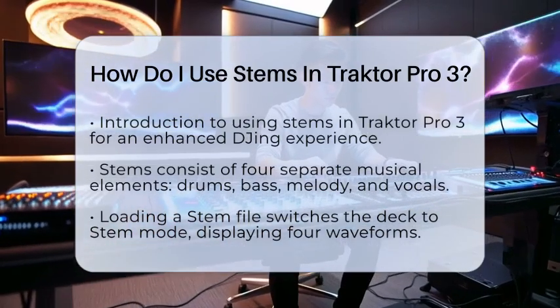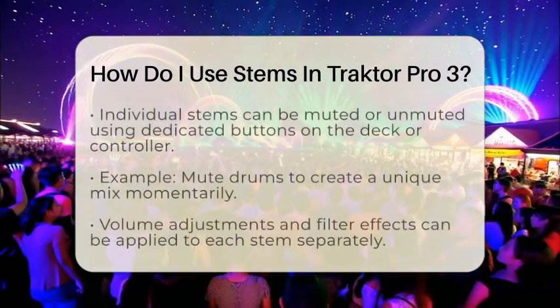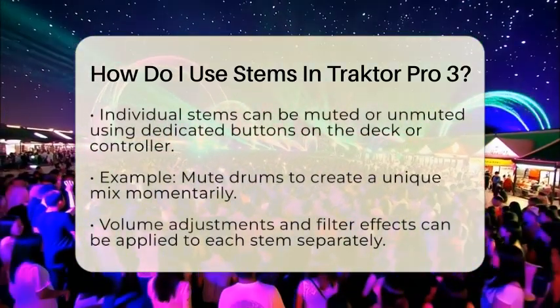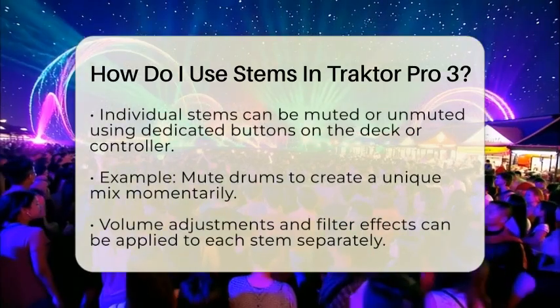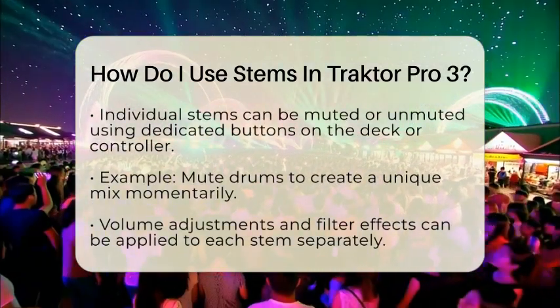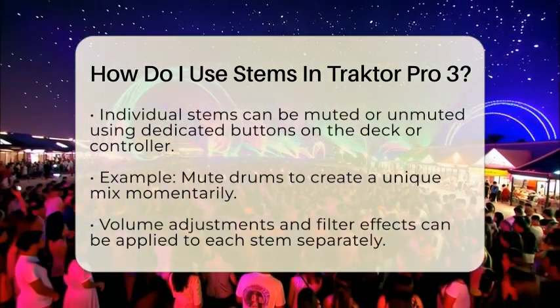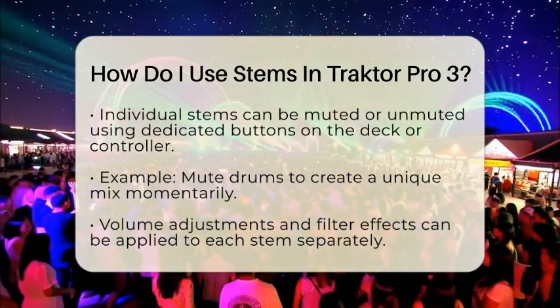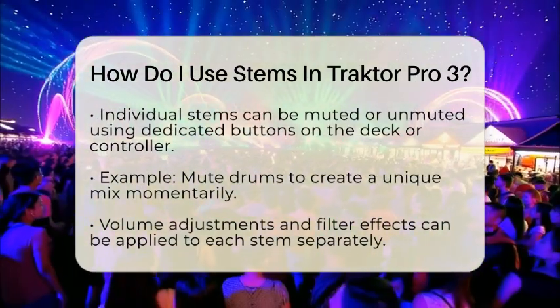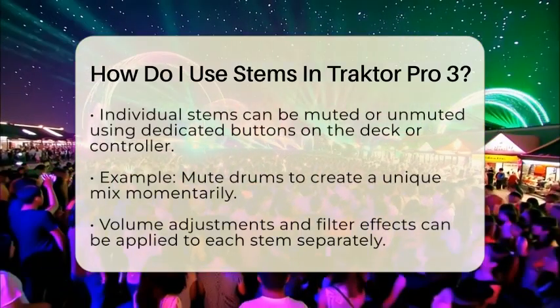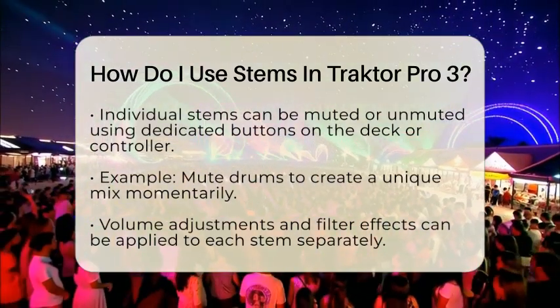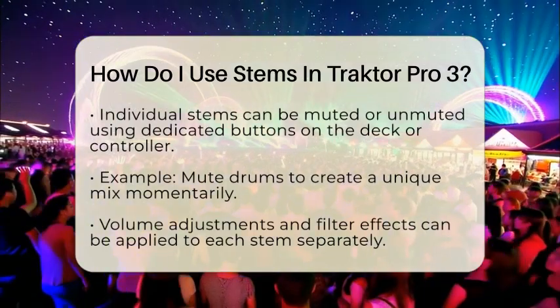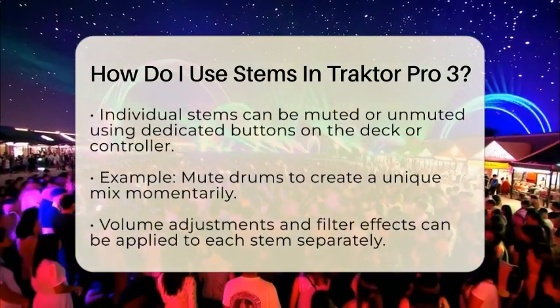Now, here comes the fun part. You can mute or unmute each stem individually. This is done using the dedicated buttons on the deck or your Traktor controller. Imagine you want to drop out the drums for a moment. Just hit the mute button for the drums, and you can create a unique mix on the fly. But that's not all. You can also adjust the volume and apply filter effects to each stem separately.